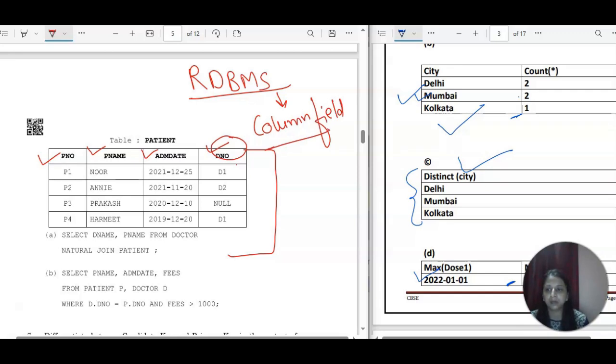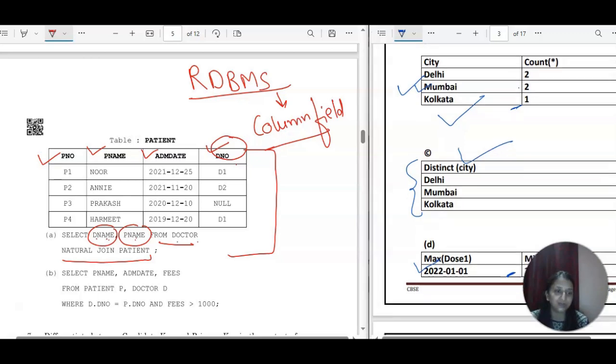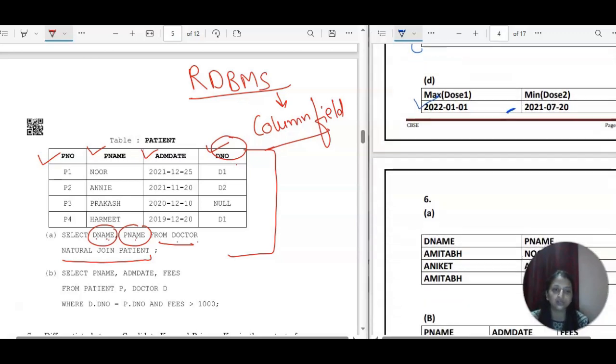So yeah, then the query is select D name. D name is a part of doctor table, right? D name and P name also. That means you are going to fetch the data from the doctor table also, from the patient table also. From doctor natural join with patient. So actually we are working with the natural join concept, so you should be clear how this natural join will work.